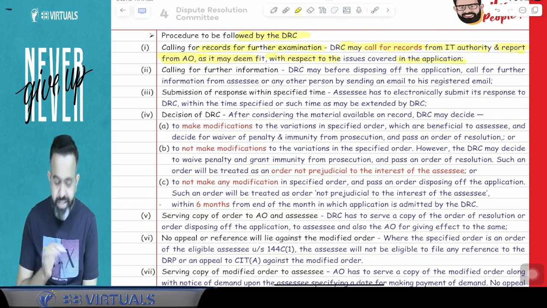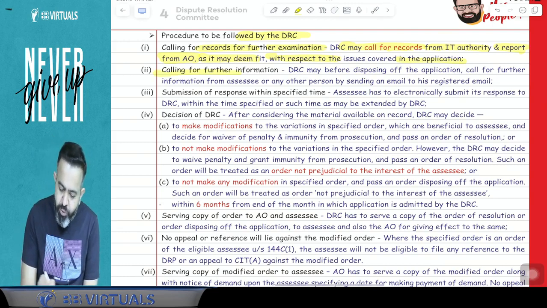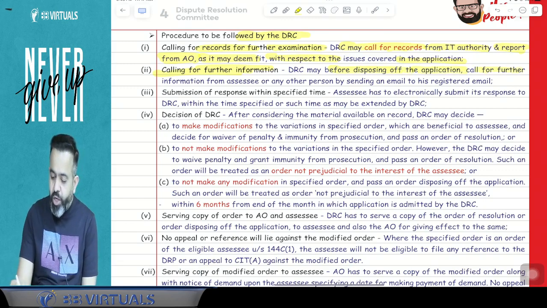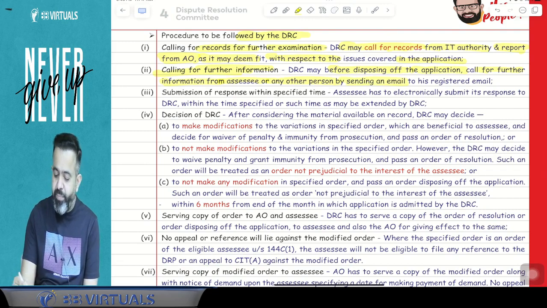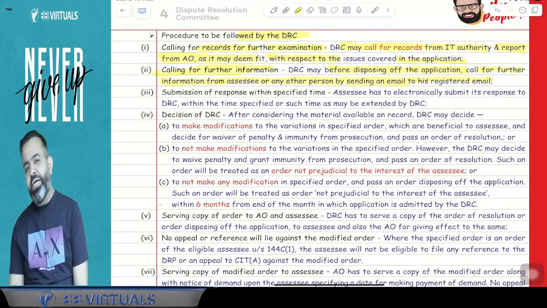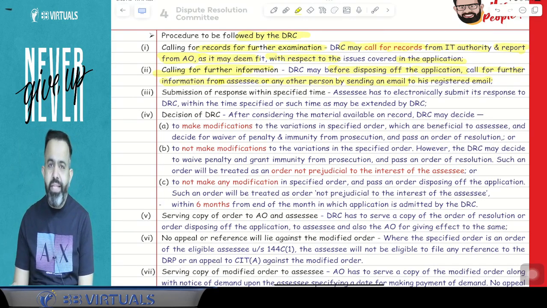Second is calling for further information. Suppose DRC may, before disposing of the application, call for further information from the assessee or any other person by sending an email on his registered email ID. Suppose DRC wants more information, then they will send you the notice online only.